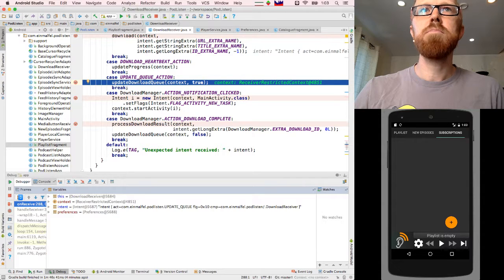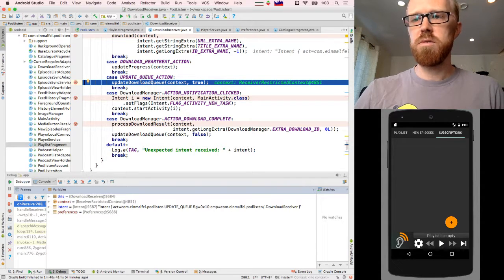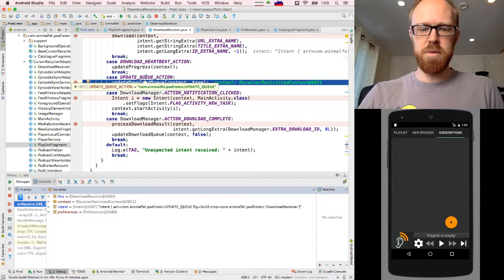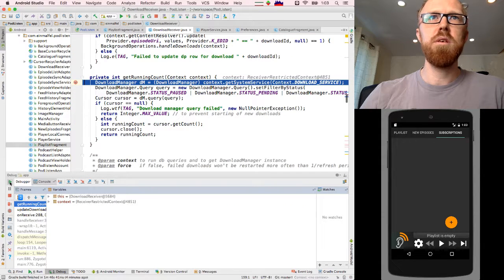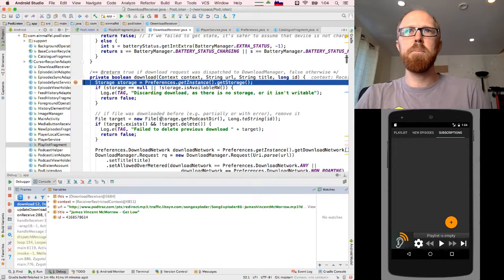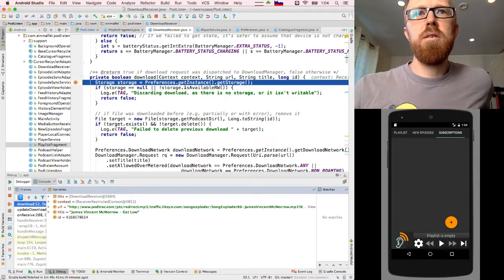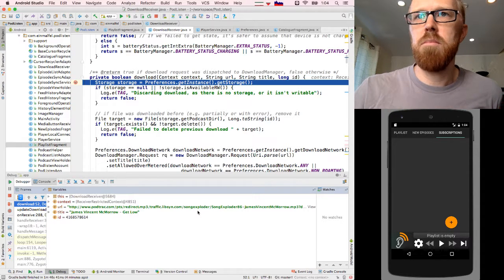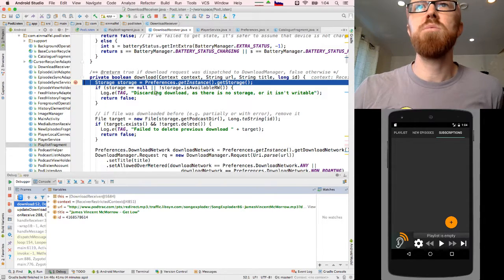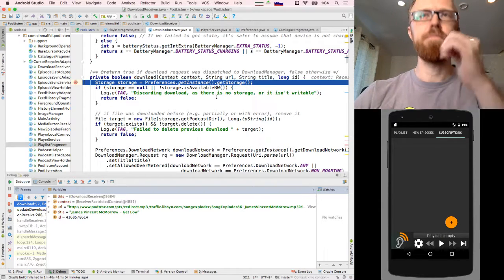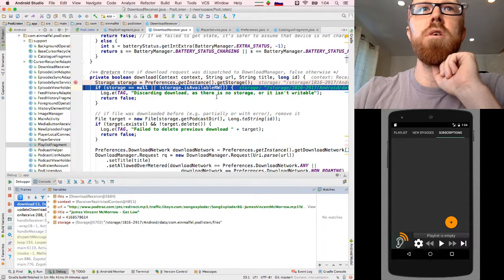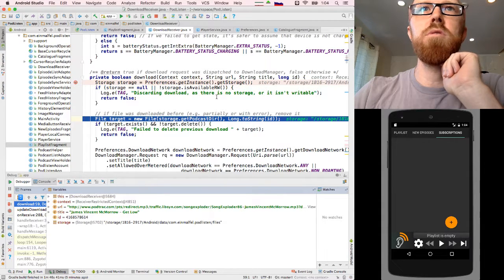And okay, so we got an update queue action. So queue must refer to the list of episodes for each podcast or something like that. I think we'll just continue on that one. And the get running count, that doesn't seem to be useful to us anymore. Okay, so here it's actually downloading the podcast feed. Or is it actually downloading the MP3? I guess we'll find out. So let's step through this and see what's happening. So we get the storage. The storage is available.